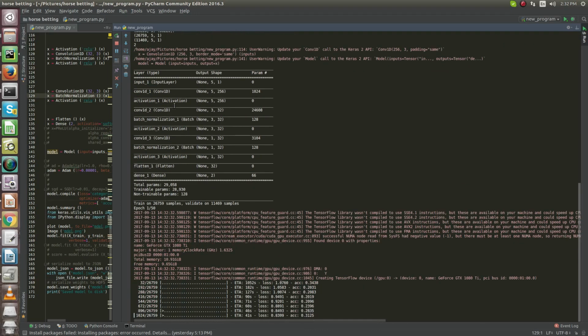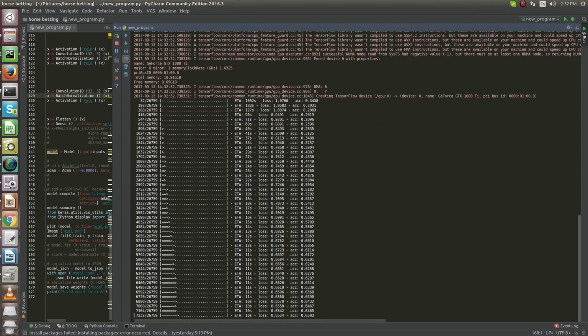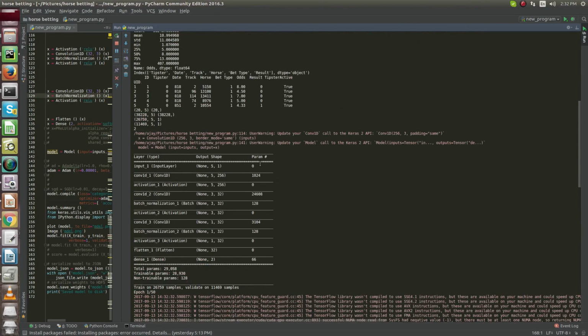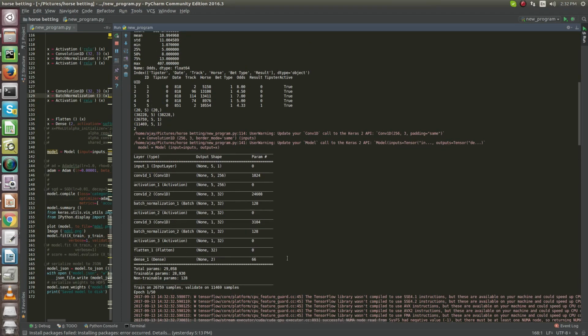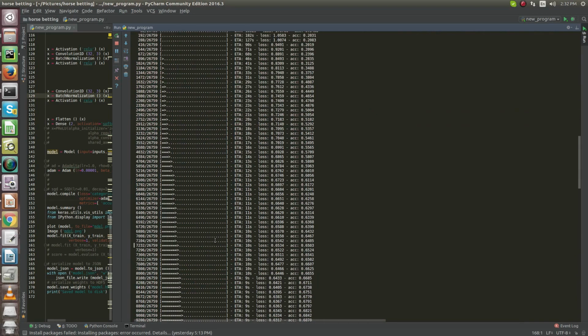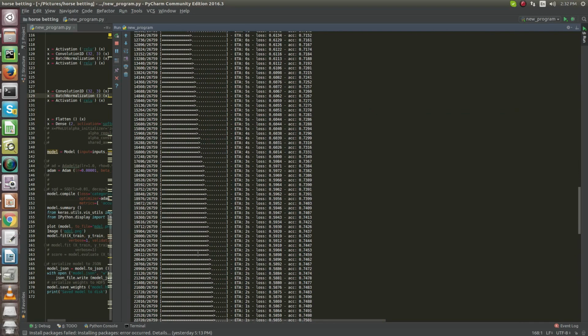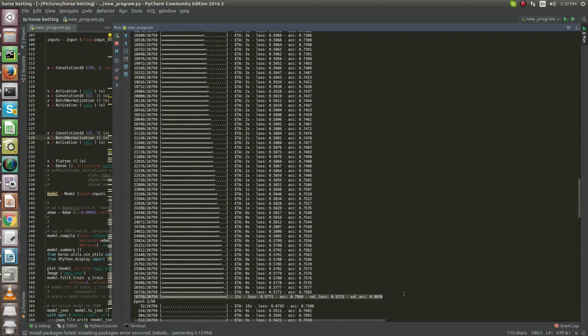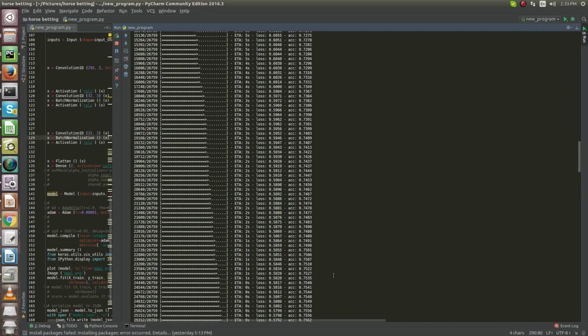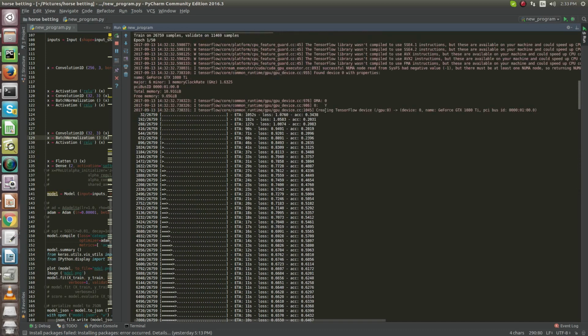So this is my model summary. I've used an 11 GB NVIDIA Titan X graphics card so that I can increase the processing speed. And here the training starts. At the beginning of the first epoch, I am getting pretty good accuracy and validation accuracy with this model: 80% validation accuracy and 75% training accuracy. The accuracy will keep increasing as the epochs go on.